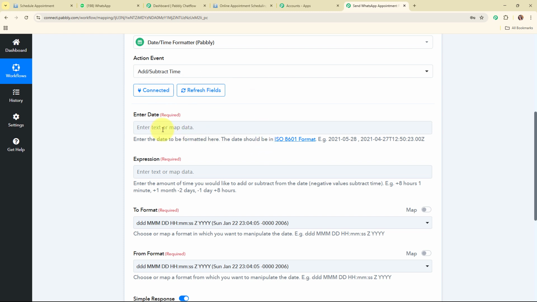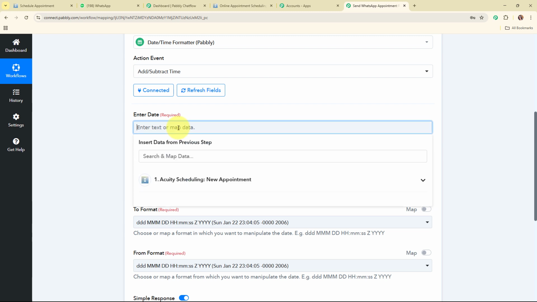So here I need to enter the date from which I want to subtract the time. Now instead of entering the date manually, I'm going to map the data. Mapping data means inserting data from a previous step. That means I'm going to map the data from the response that I received in the trigger step or my previous action steps. Mapping makes the text dynamic, so that whenever we receive new appointments through Acuity Scheduling, this previously existing detail will be automatically updated with the new one.